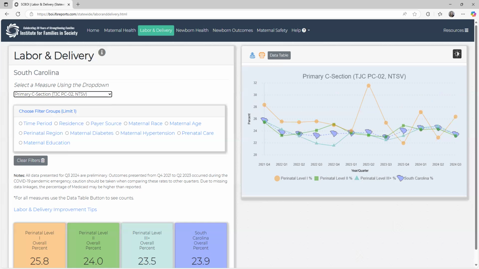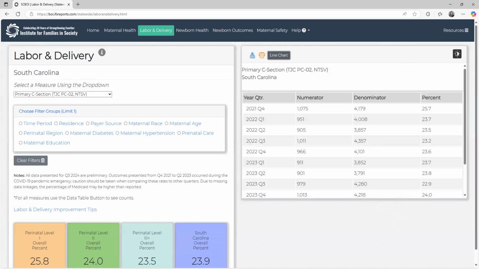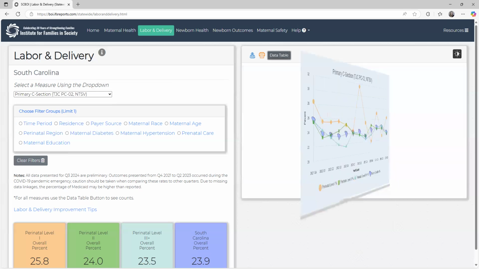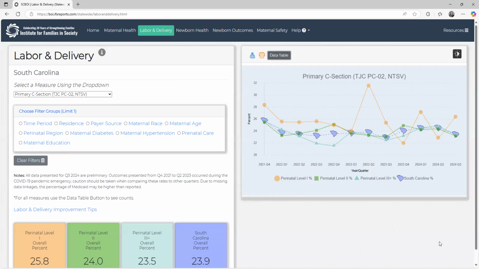And you can see a lot of variability for our small hospitals. So what the chart shows you on the right is our level of hospital, level 1, level 2, level 3 in the state, with the state being a cute little state piece there. And you can actually switch it and download data as a table, or you can look again at the line chart.